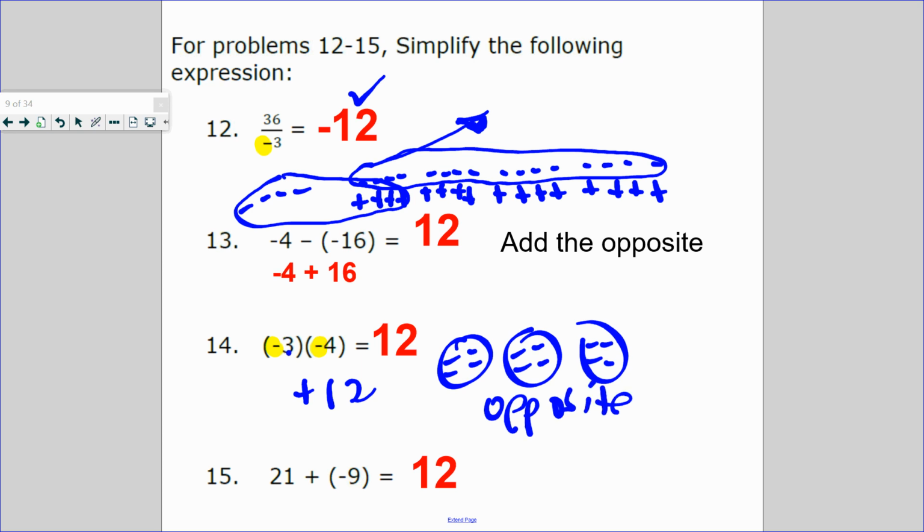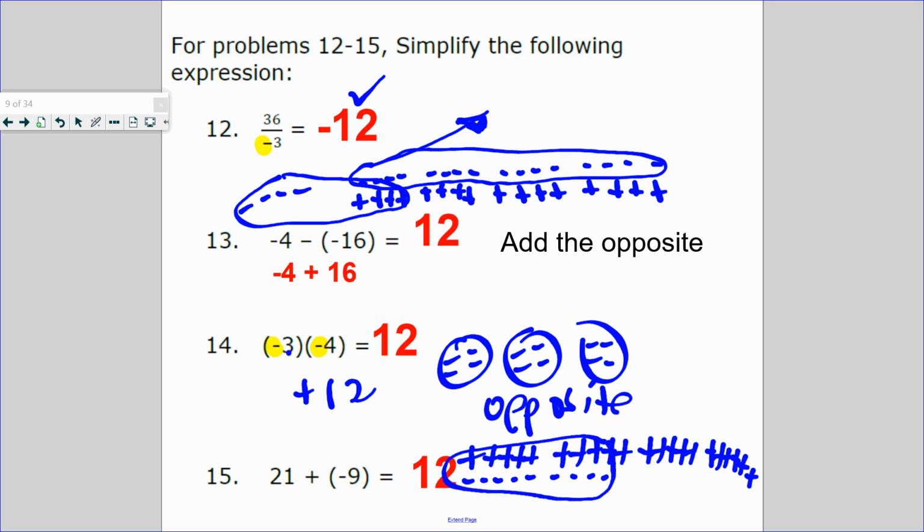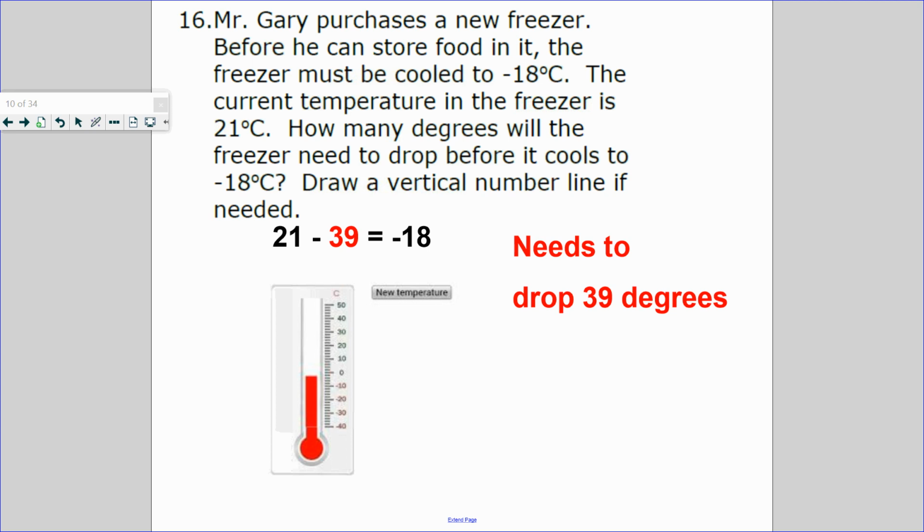And last but not least, number 15. 21 positives. Oh, goodness gracious. So I'm drawing 21 positives, plus 9 negatives. 1, 2, 3, 4, 5, 6, 7, 8, 9. This all cancels out. What do you have left? 12 positive. The way I do it in my head is, are there more positive or more negative? More positive. How many extra? By 12 extra.